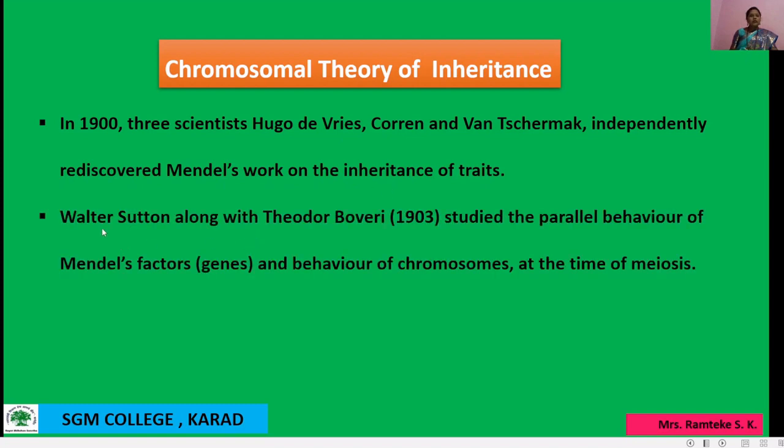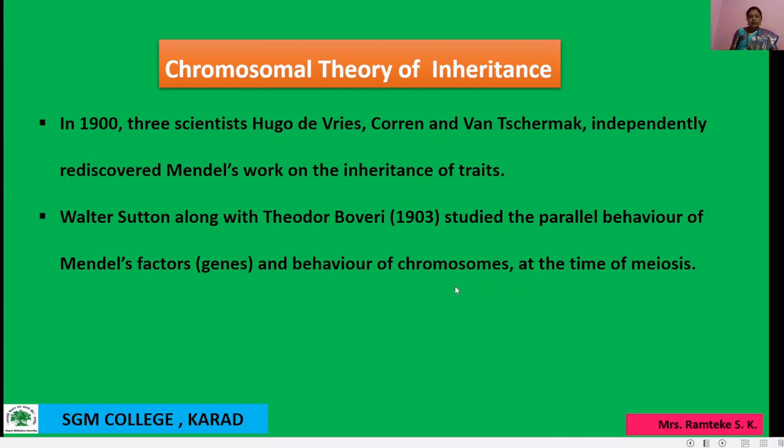Walton Sutton along with Theodore Boveri, these are the names of the scientists. In 1903 they studied the parallel behavior of Mendel's factors, that is genes, and the behavior of chromosomes at the time of meiosis.